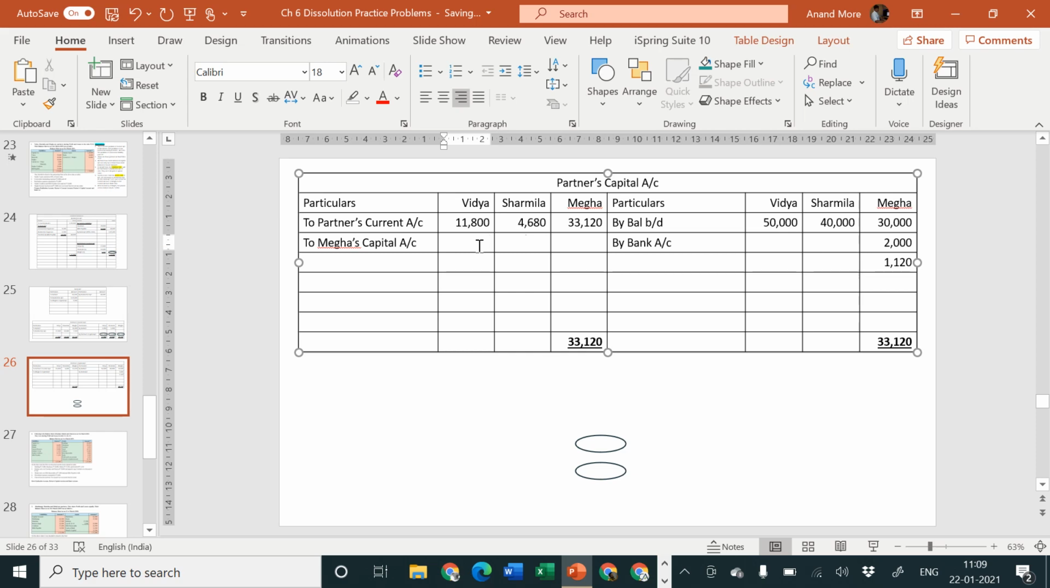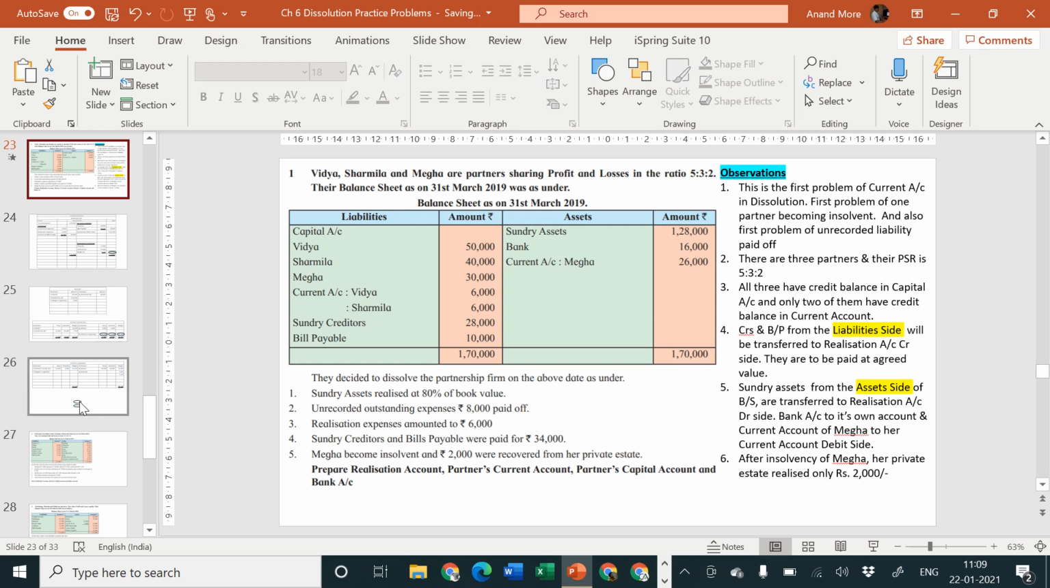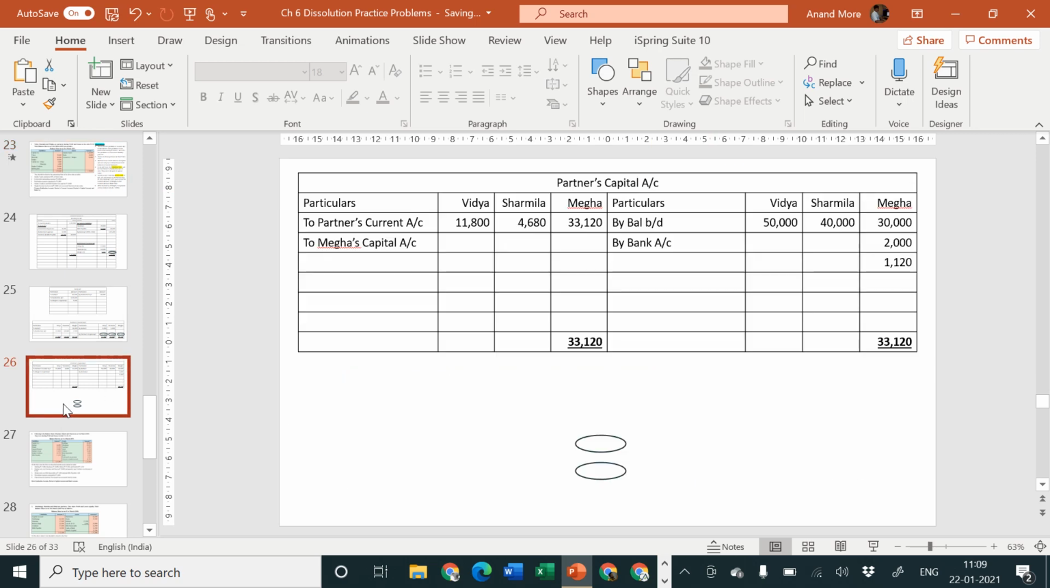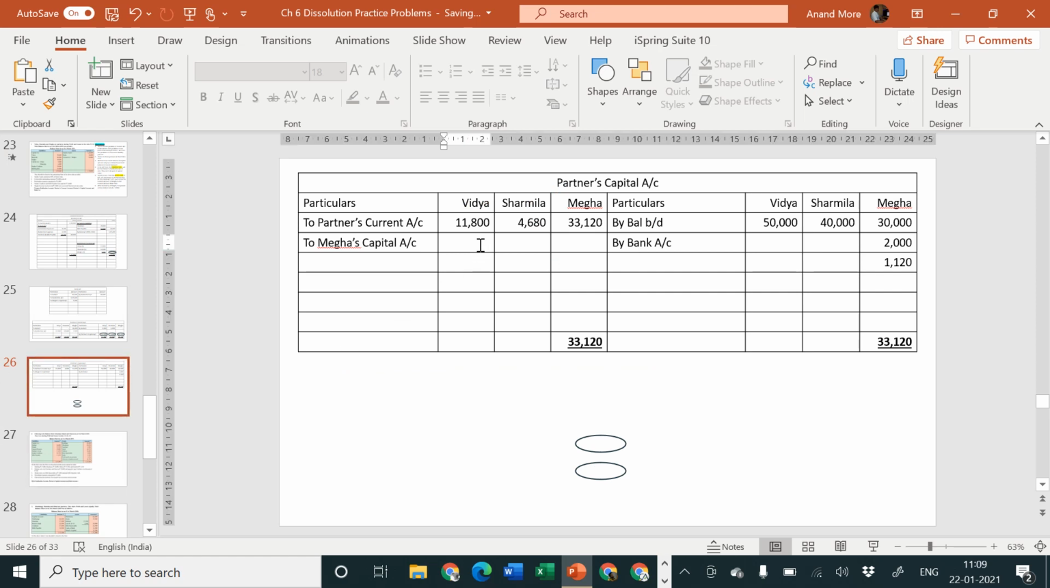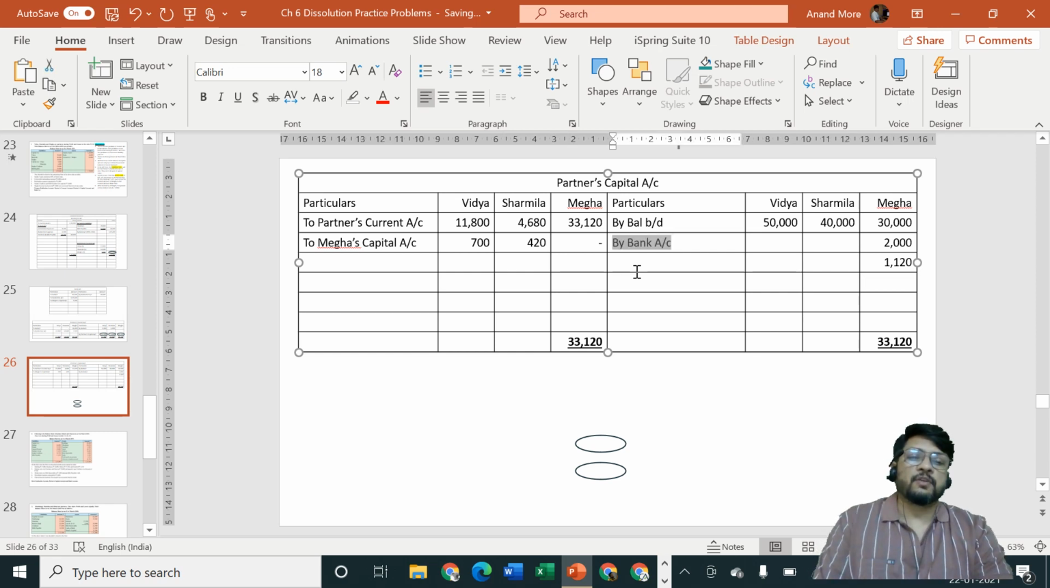1120 to be divided by the profit sharing ratio of Vidya and Sharmila, that is 5:3. That means it is to be divided by 8. So divided by 8 into 5, that comes to 700 for Vidya, and 1120 divided by 8 into 3, that comes to 420 for Sharmila, and Megha's amount is rupees dash. So 700, 420 and dash, that is the amount which is to be borne, that is a loss on account of insolvency of Megha, to be borne by other solvent partners, that is Vidya and Sharmila.